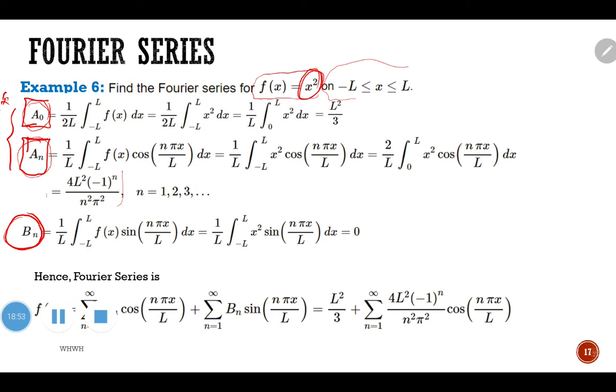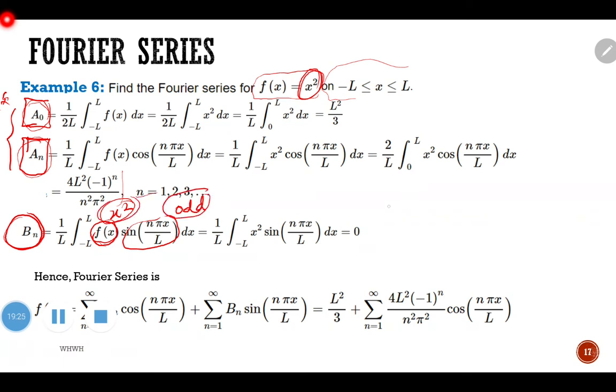Okay, so the integration is we use the formula 1 over L, integral from negative L to L of f(x) sin(n pi x over L) dx. So as you can see here, f(x) is equal to x square. Okay, x square is even or odd function? Sine we know it is an odd function. So odd function, x square is what?